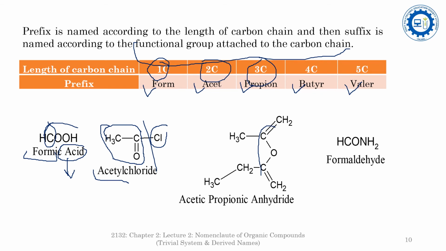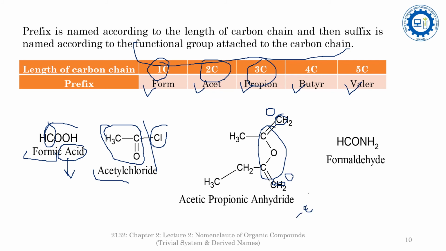Here it is an anhydride, and there are two parts, one is the two carbon chain, and the second one is the three carbon chain, so that's why it is acetic propionic anhydride. But here is a mistake. What is the mistake here? These are not COOH. Please correct this with the O. It is the O, because in the anhydride, what is the functional group?